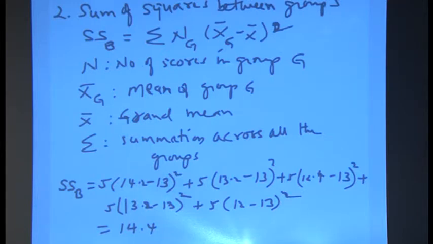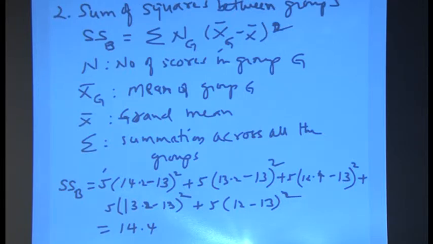So SSB equals, here, how many n's are there? Here the formula says Ng, that means how many scores in each group. So that particular group has how many people? 5. So here we have 5, then the mean of that group, which is 14.2, minus the grand mean 13, the whole square, plus the next one, again 5, 13.2, that is the mean of that particular group, minus the grand mean, squared, plus again the 5, which is the number of people in that group.